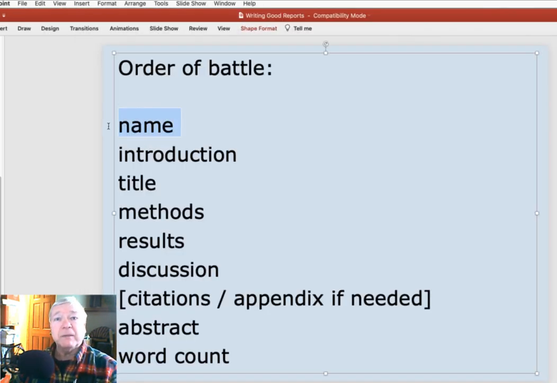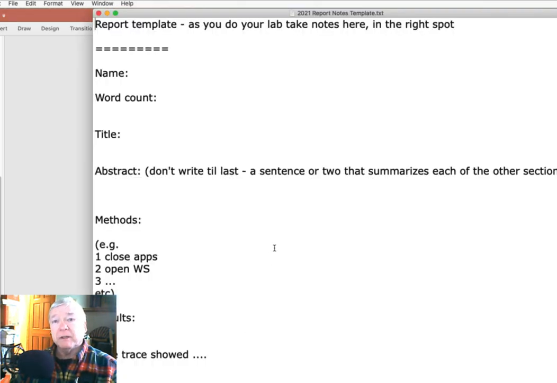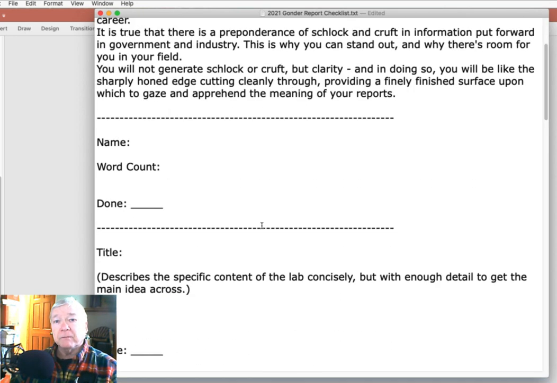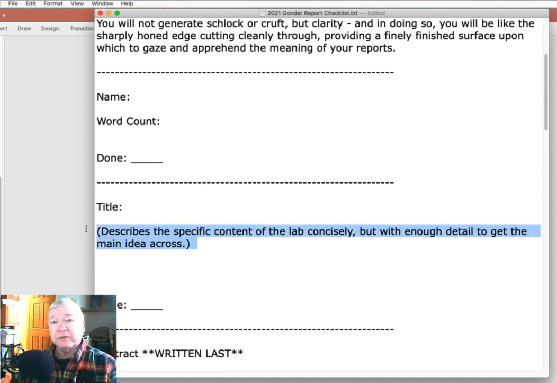Well, other than your name, which you pretty much already know. But you want to do that introduction because that's going to be the basis for your title. The title is really a one-sentence description of the introduction. Now, in scientific reporting, where you're reporting your research, say for instance on some new drug, the title is going to clearly state what you're doing, and the introduction is going to clearly state what the job was, what the goal was.